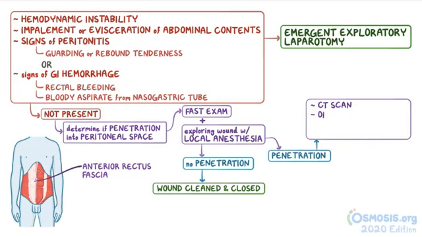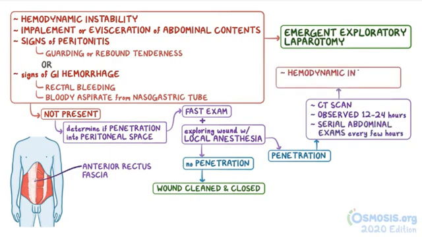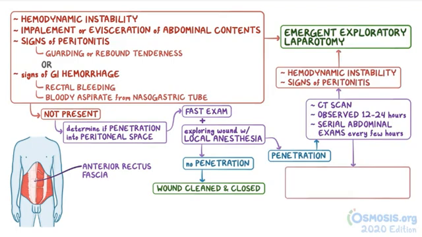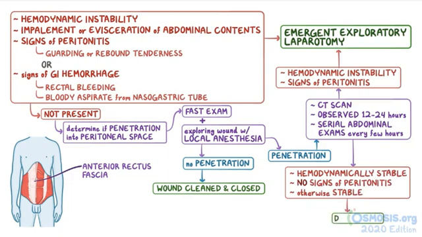Then, the individual is observed for 12 to 24 hours, and during that time, serial abdominal exams are done every few hours. If they develop hemodynamic instability or signs of peritonitis, they're taken for an exploratory laparotomy. If the individual remains hemodynamically stable, doesn't develop signs of peritonitis, and is otherwise stable, they're typically discharged home.